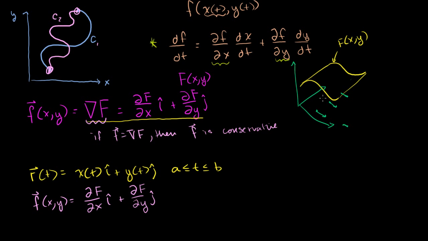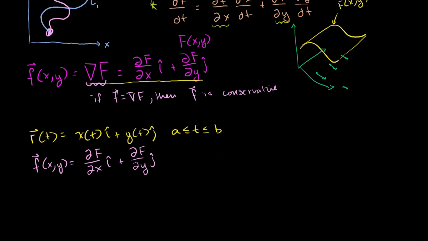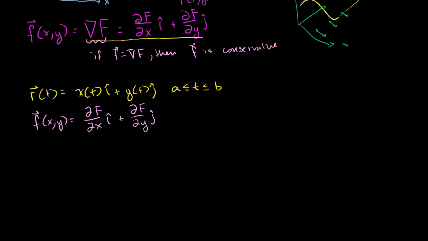Now, given this, what is f dot dr going to equal over this path right here? This path is defined by this position function right there. Well, we need to figure out what dr is, and we've done that in multiple videos.